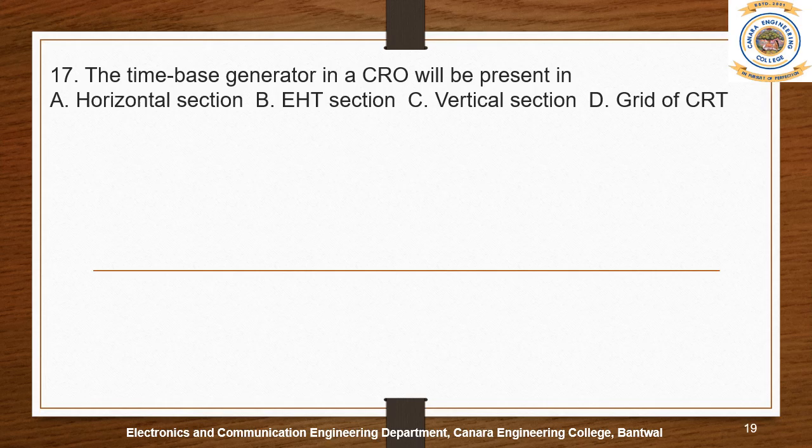Here we are talking about a time base generator, so the right answer is the horizontal section, option A. The vertical section, I think, is to measure the voltage from the x-axis, like the peak voltage, but I'm not sure.